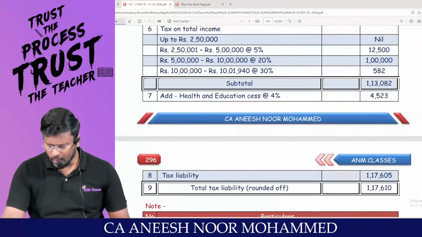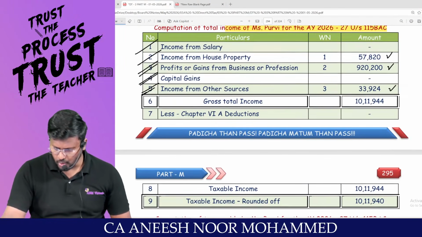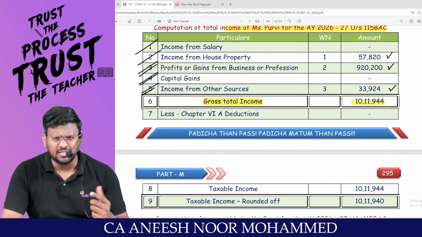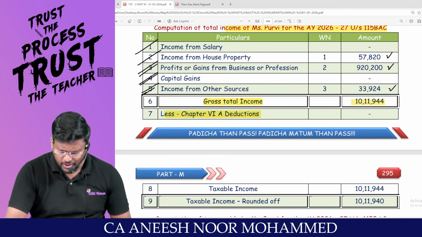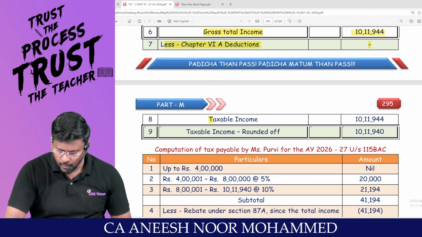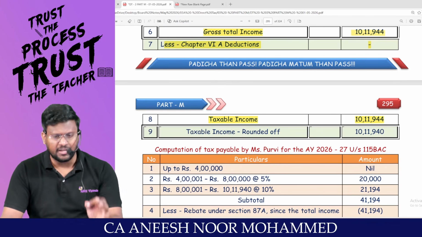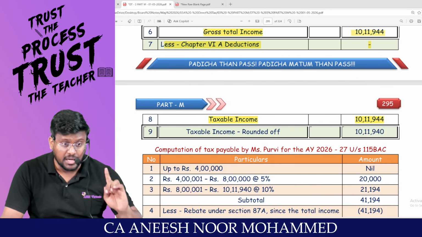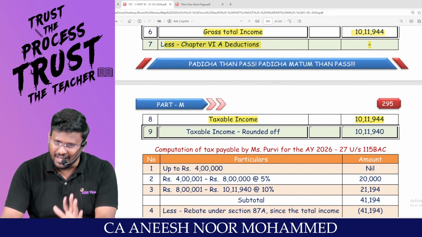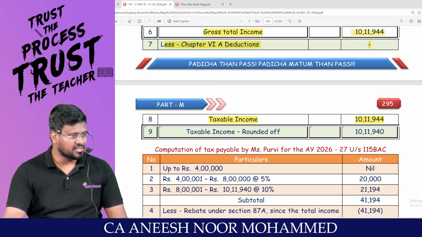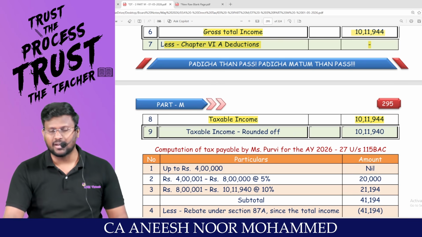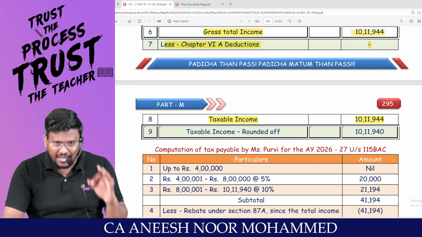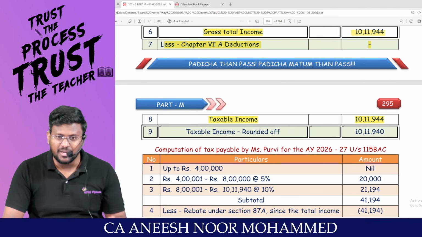That's it. What is the gross total income? Gross total income is 10,11,944. This is what tax regime? Default tax regime. There is no question of Chapter 6A at all. You will be getting taxable income 10,11,944. Is it less than 12 lakh? Under default tax regime, up to 12 lakh, you can claim rebate under 87A. So even though you calculate the tax payable, entire tax payable can be claimed as rebate.